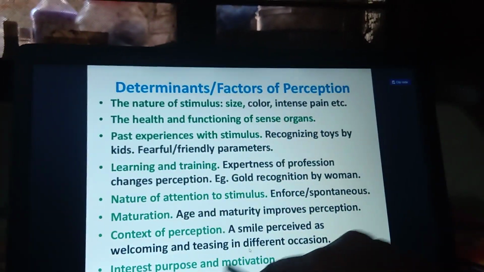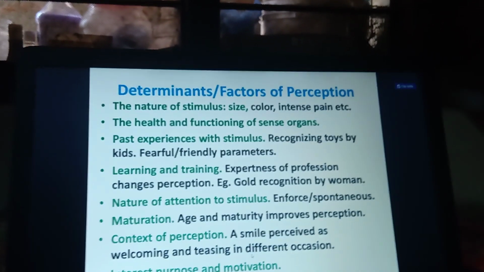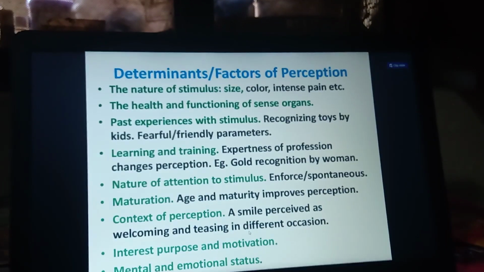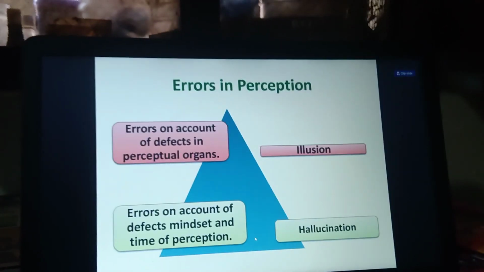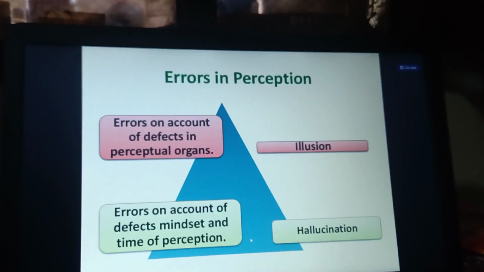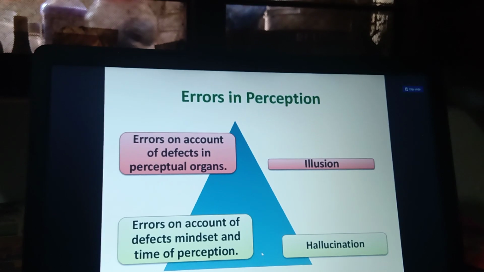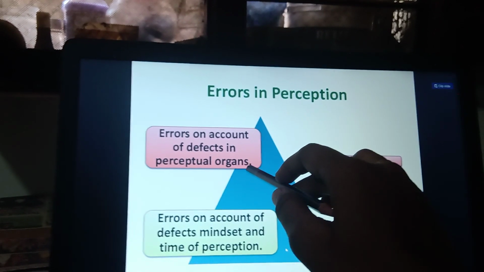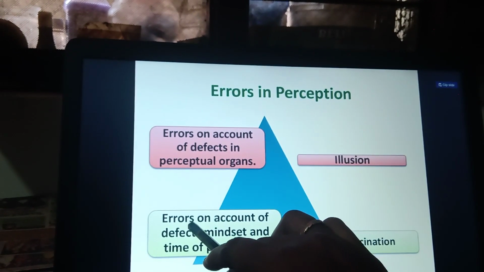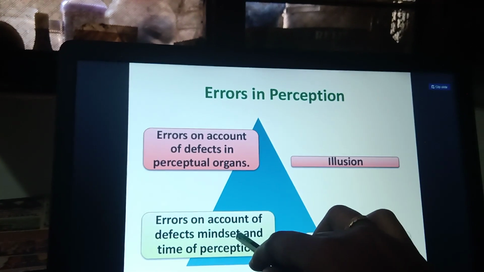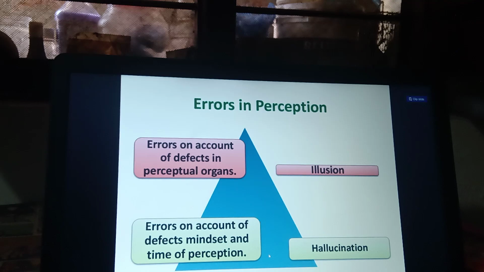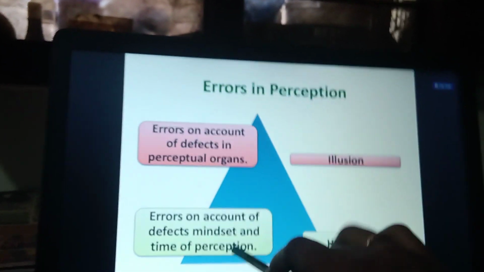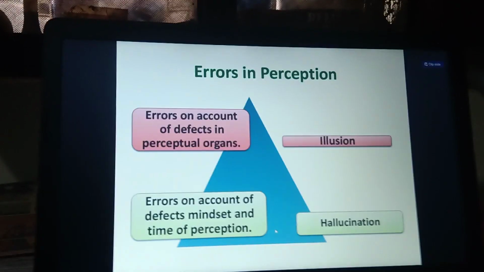And interest, purpose and motivation, mental and emotional status are the determinants of perception. Okay, we have already discussed this, but they have given it again repeatedly. And next, errors in perception. Errors in perception are differentiated into two types: errors on account of defect in perceptual organs, and second, errors on account of defect in mindset at the time of perception. Two types, that is defect in our organs and a defect in our mindset at the time of perception.